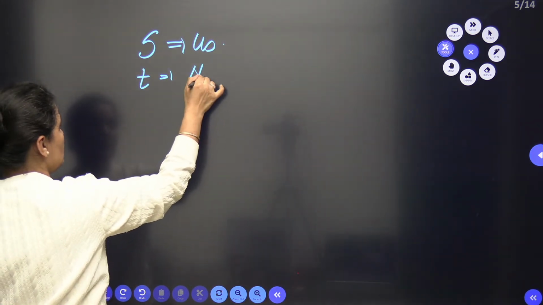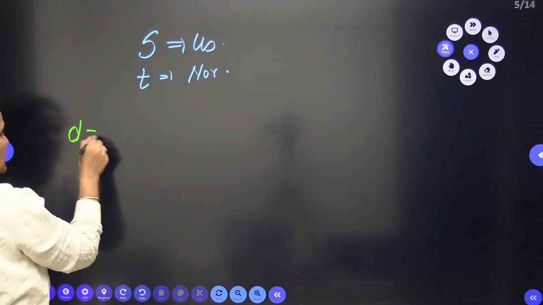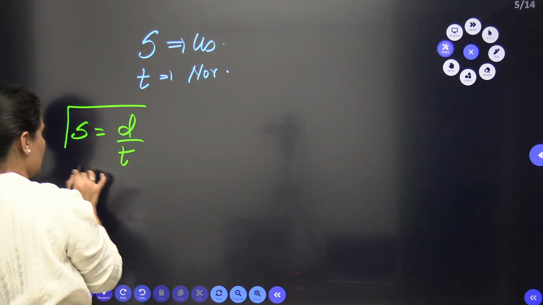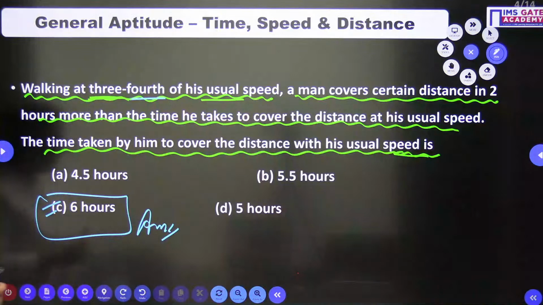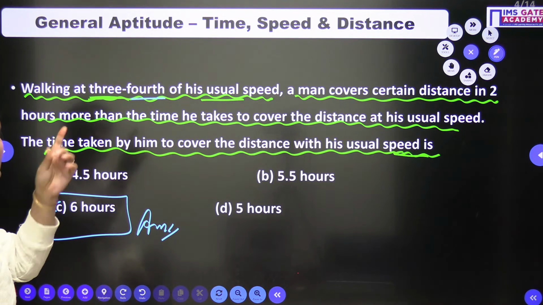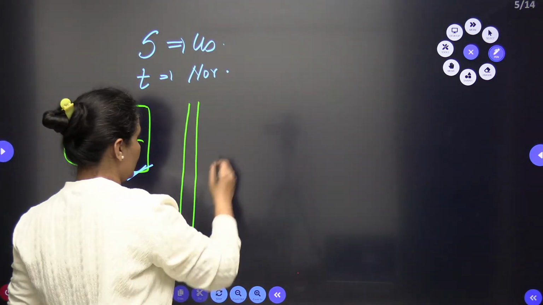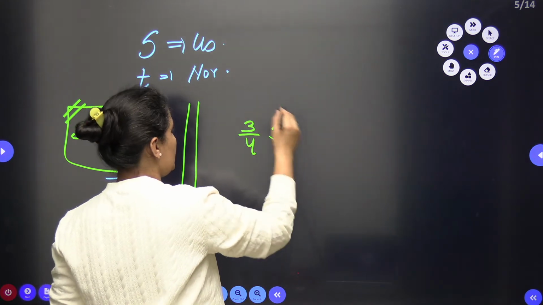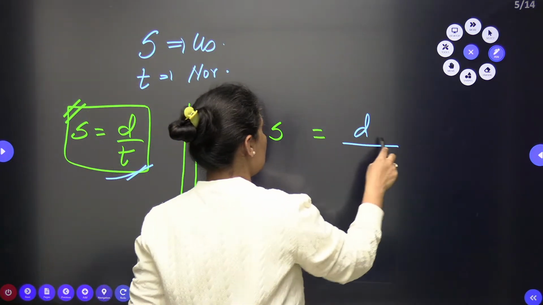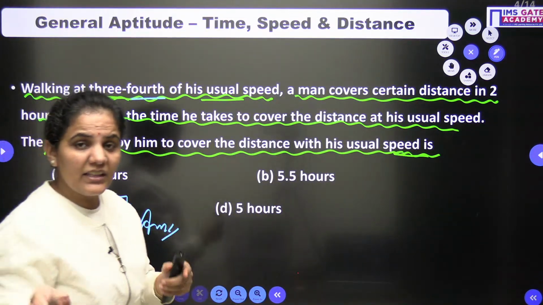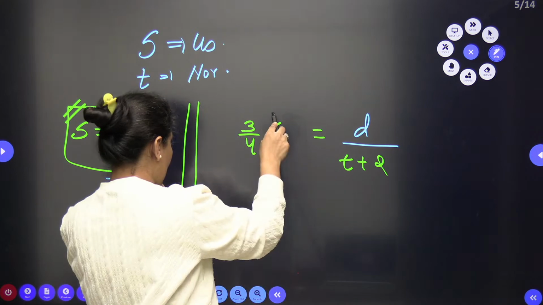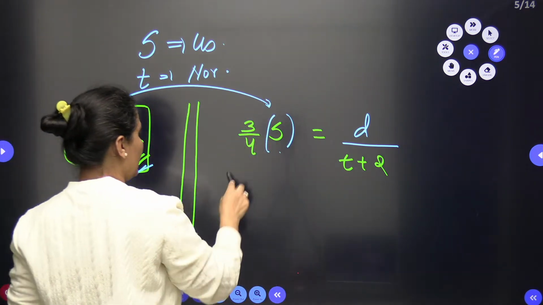If I go with the usual speed and the normal time, speed equals distance by time, because it is asking about the same thing again. Now in the second case, 3/4 of his usual speed means 3/4 of s. When a person covers a certain distance, let the distance be d, it will take 2 hours more than the usual time. The usual time is t, so it will be t plus 2. Again here, in place of s I will use d by t and then I will solve.